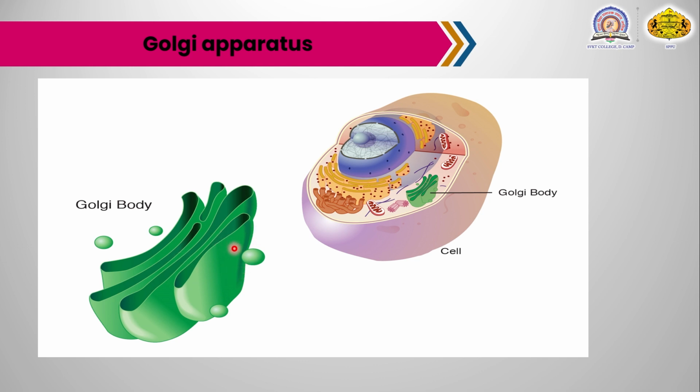The Golgi apparatus is morphologically very similar in plant as well as animal cells. It is a membrane-bound organelle of the eukaryotic cell.